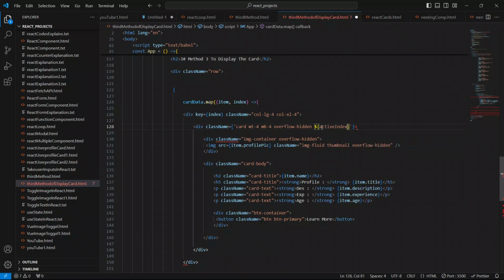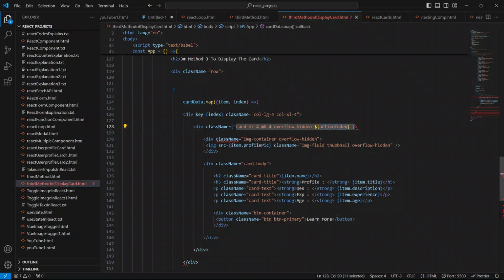First of all, guys, we have to use the React hook called useState. I'm going to use the useState hook to manage the previous and active state.